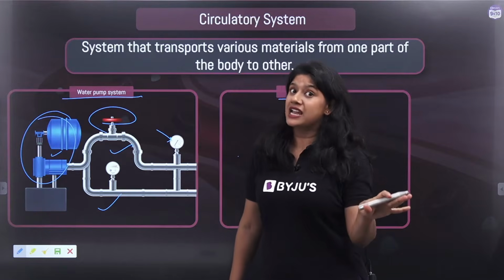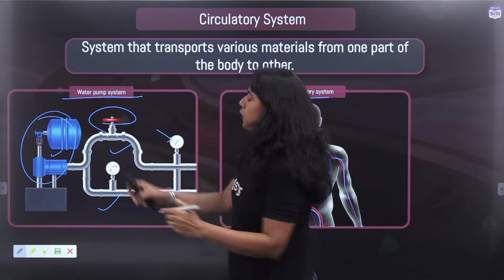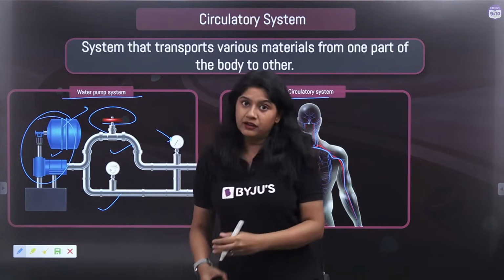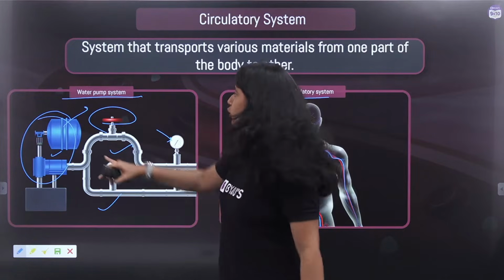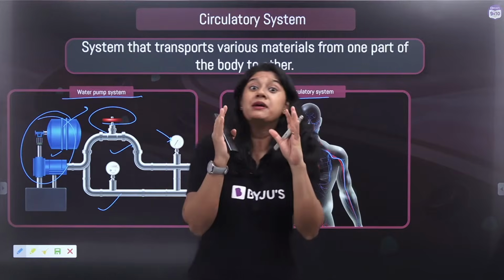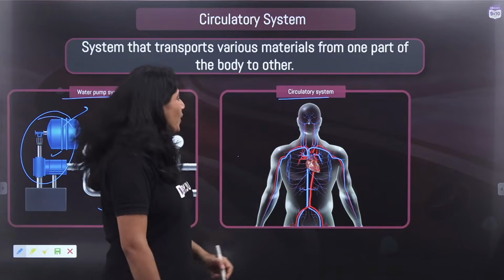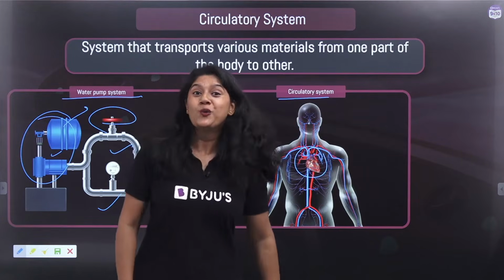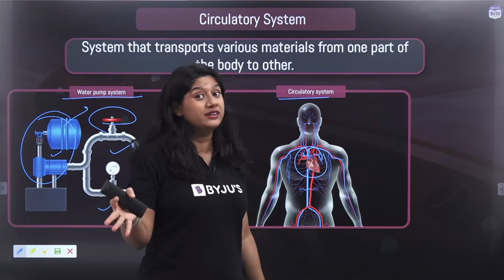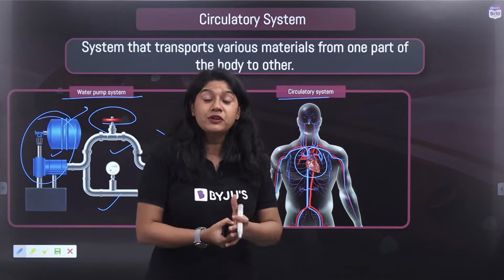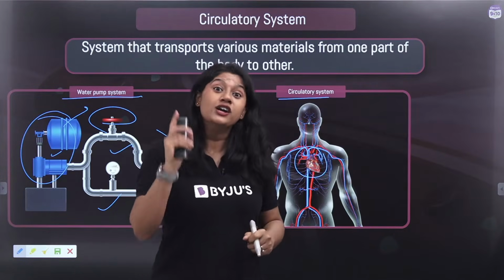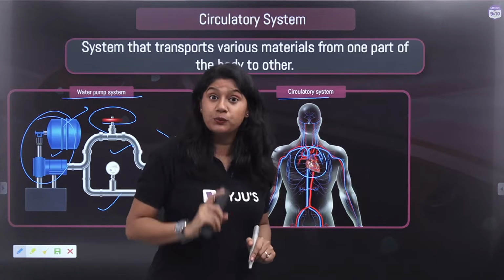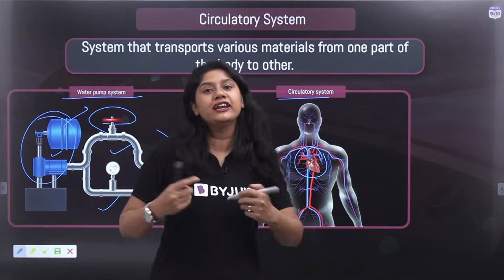Now, let's understand one thing. This motor will be helping in making sure that there's enough pressure so that the water can move through these pipes. Similarly, in our body, we have the heart, which is a pumping organ. We call it a pumping organ because it is the important function of the heart to pump the blood to different parts of the body and into the veins and into the arteries.